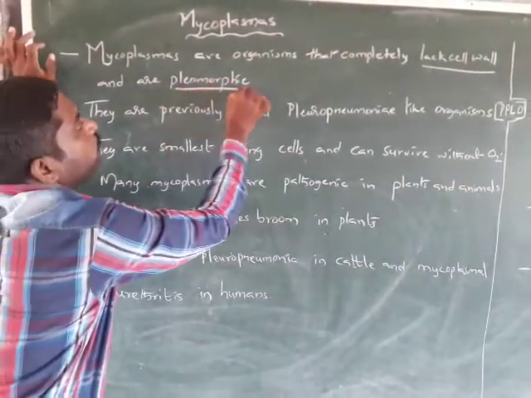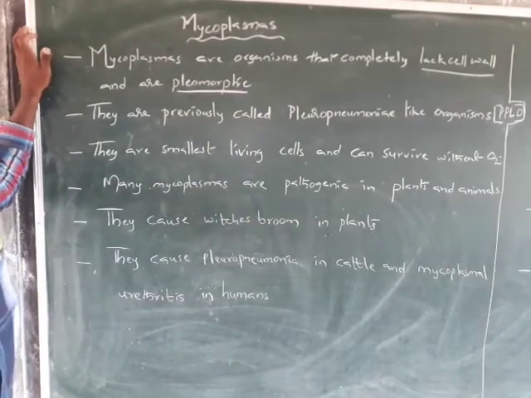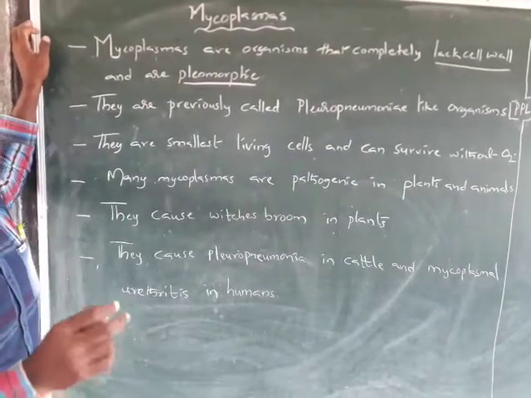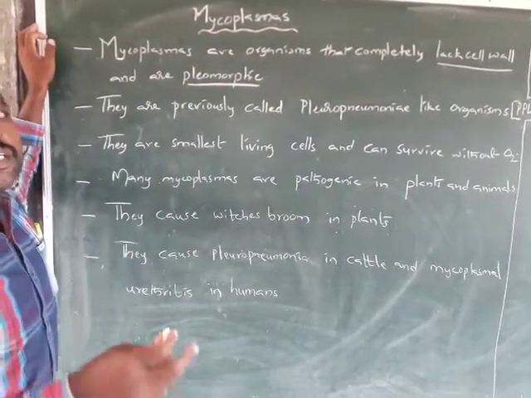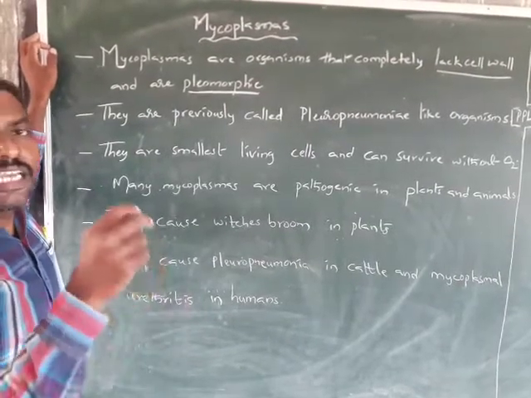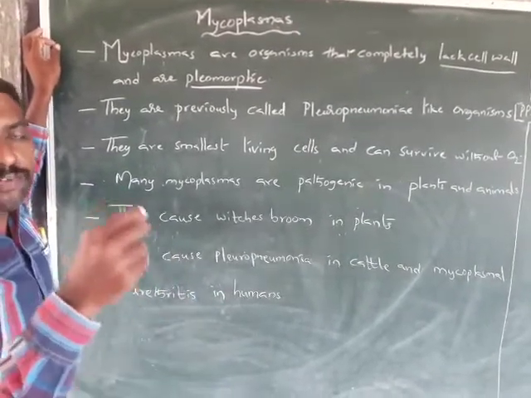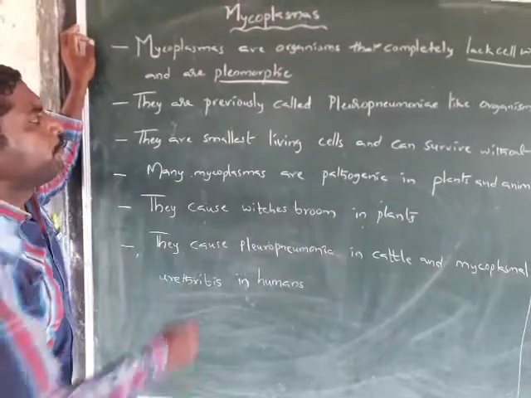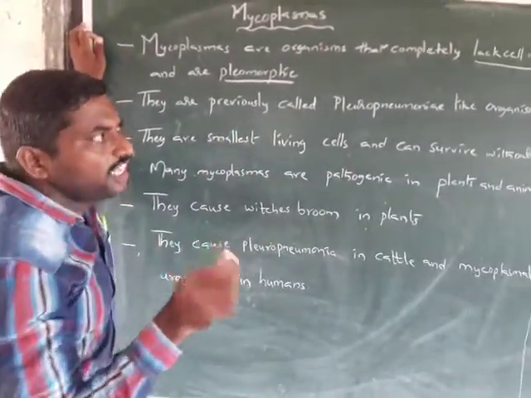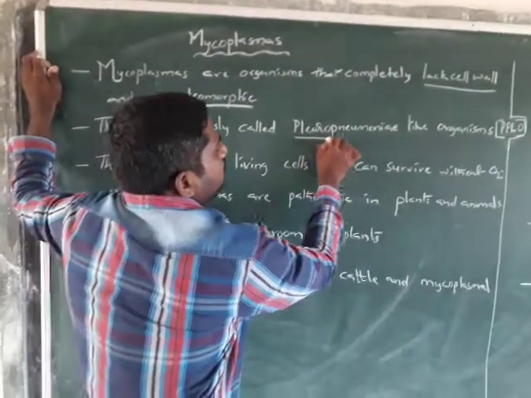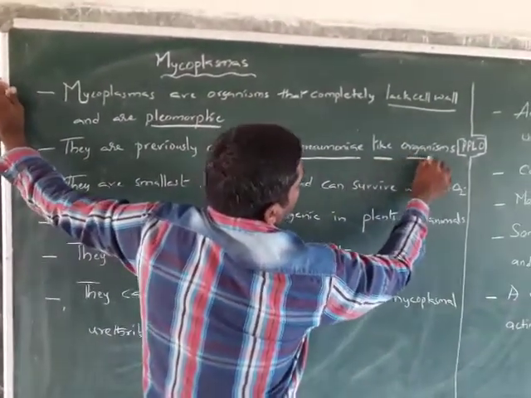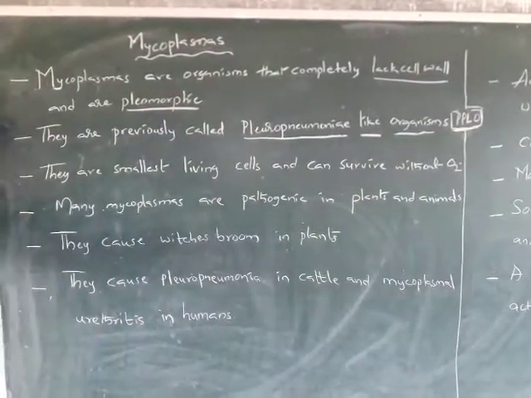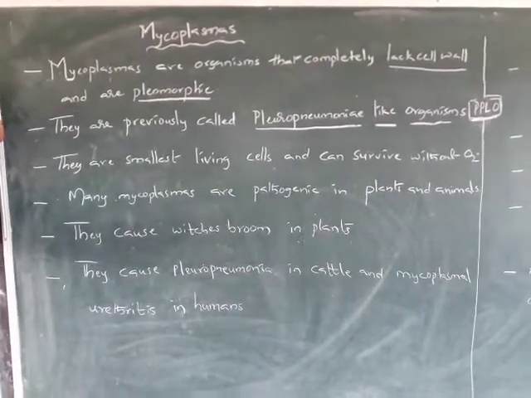Pleomorphic means the existence of irregular and variant forms in the same species or strain of microorganisms. They were previously called pleuropneumonia-like organisms, PPLO.